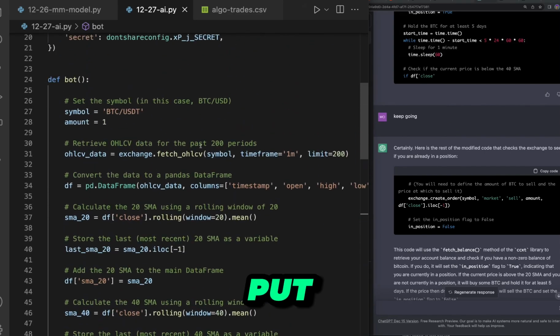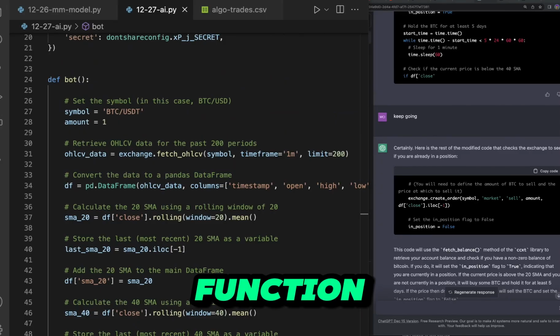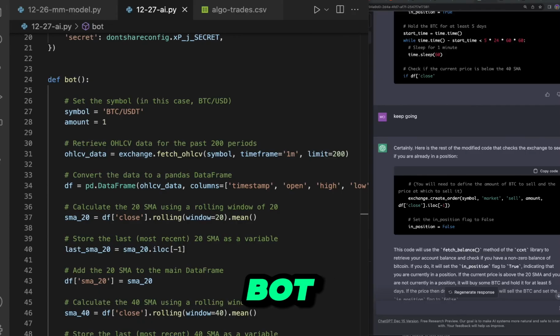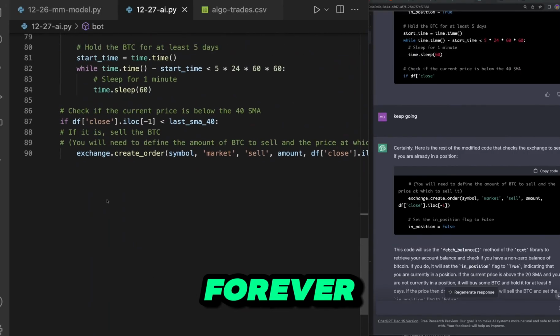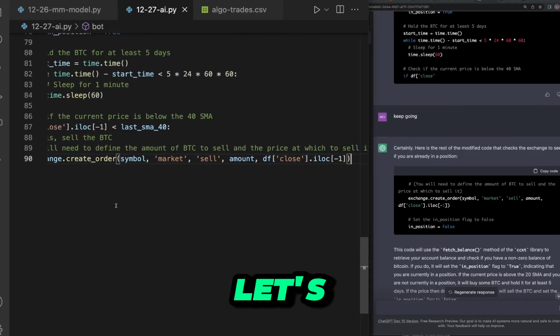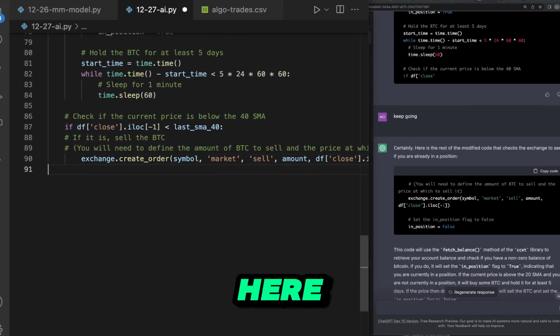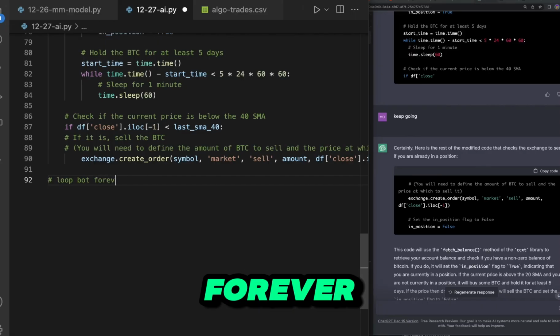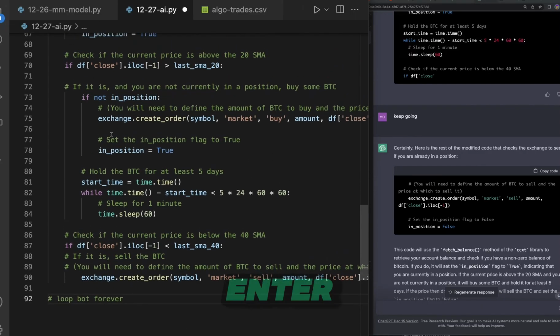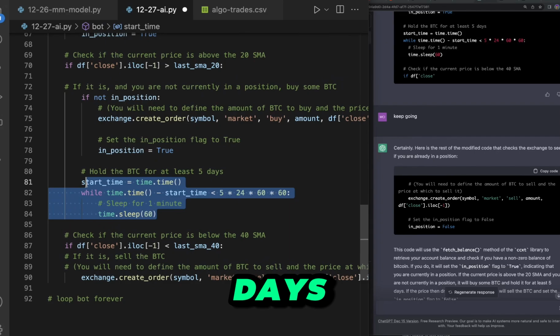And so now I put it into a function, and now I can say, hey, let's loop this function forever. And that will allow me to run this bot 24/7, 365. So how do I loop forever? Well, let's go ahead here and say loop bot forever, and that should be fine because remember, when we enter, it just chills for 5 days.